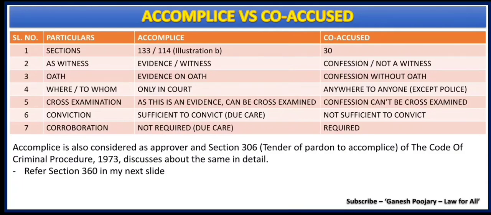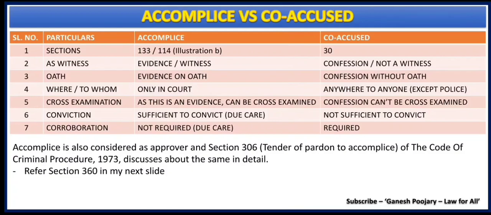The second difference is which has the evidential value. Remember, Section 133 is discussed under Chapter 9 of the Evidence Act, which is all about witnesses by different people. Here the witness given by an accomplice has evidential value, whereas under Section 30 we are discussing the confession by a co-accused, and it doesn't have evidential value. And why so? To understand that, we need to understand the third difference.